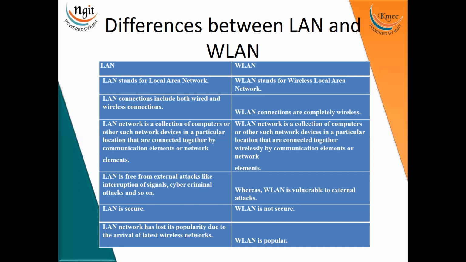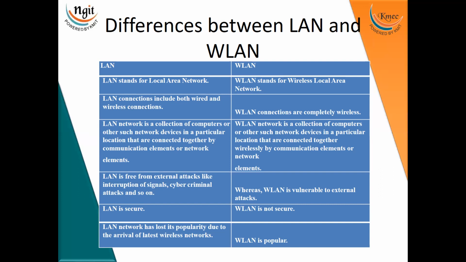And a LAN is free from external attacks, like interruption of signals and cyber criminal attacks. Whereas a wireless LAN is vulnerable to external attacks; we have the possibility of getting attacked. When compared to wireless LAN, the local area network is more secure. But as we need communication throughout the world, wiring is not at all possible.